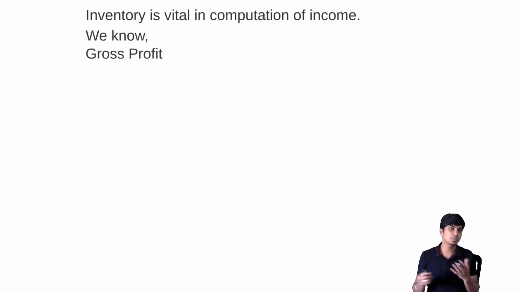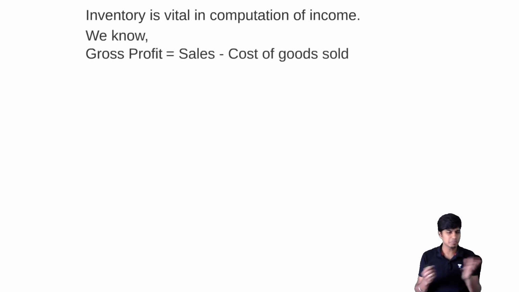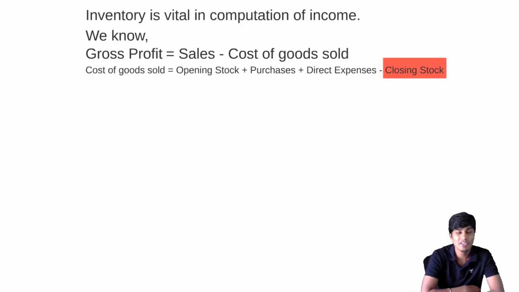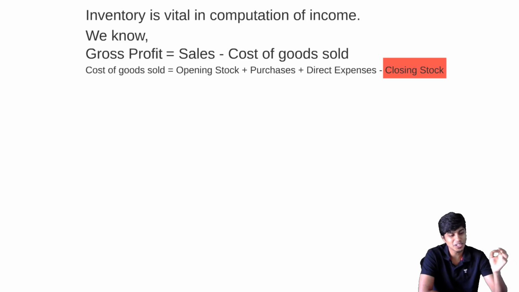We know that gross profit is computed as selling price minus COGS, and COGS is computed as opening stock plus purchases plus direct expenses minus closing stock. So there we have closing stock. If closing stock is wrong, COGS is wrong. If COGS is wrong, GP is wrong. That's the reason I'm telling you it is important in the computation of income.